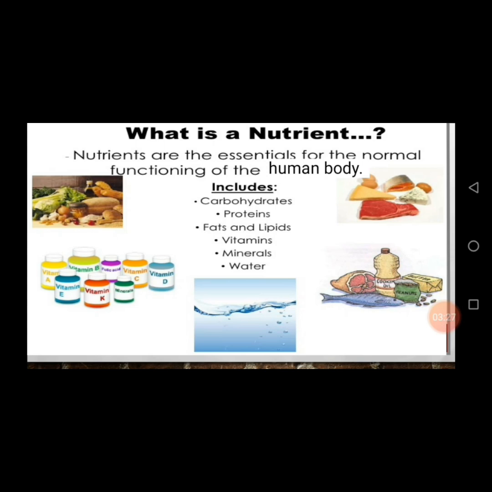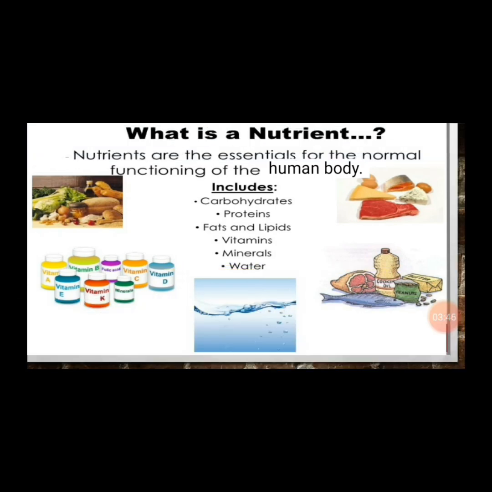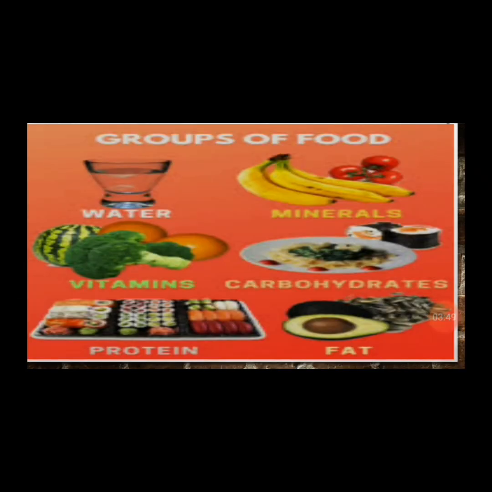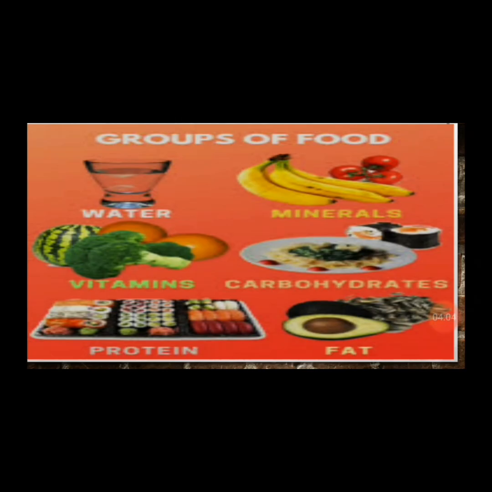As you can see, a representation of them in the picture. Here we have carbohydrate foods, vitamins. Here there's water. Here we have fat and oil and also some proteinous foods and so on. Okay, let's find out more about these categories or classes of food. Now, groups of food. In another light, we have water as represented here. We have vitamins. We have protein, minerals, carbohydrates as you can see here, and fatty foods. Moving on, let's see what we have in the next couple of slides.